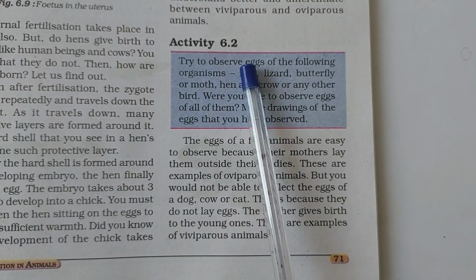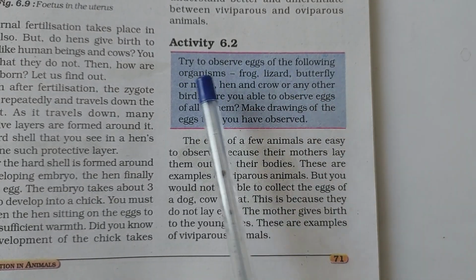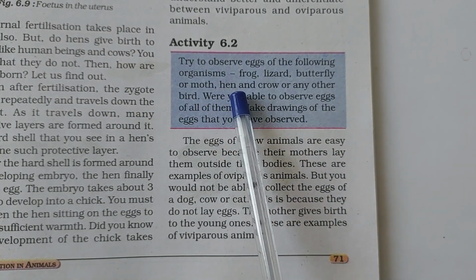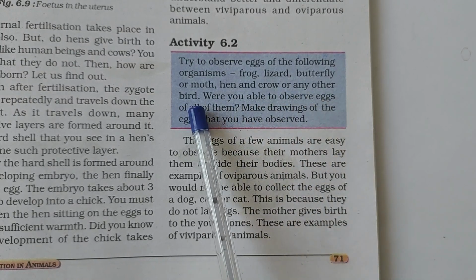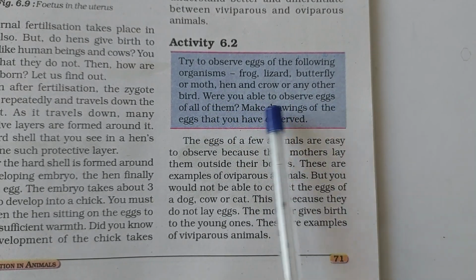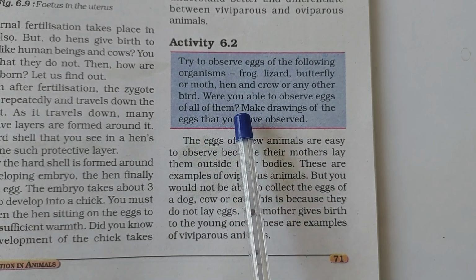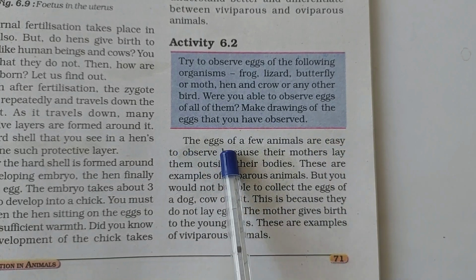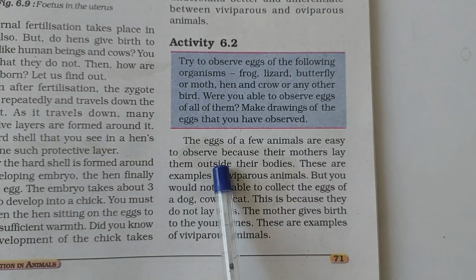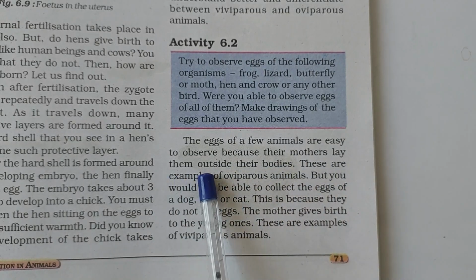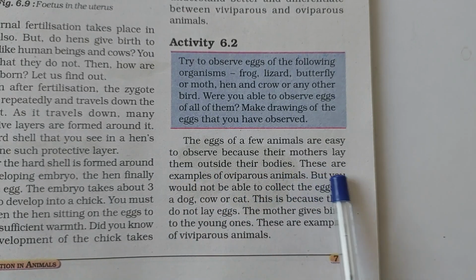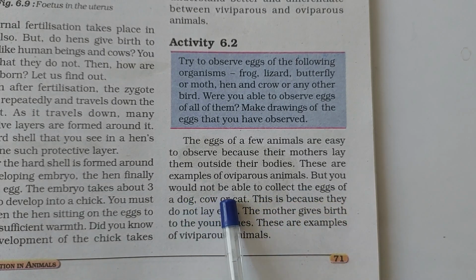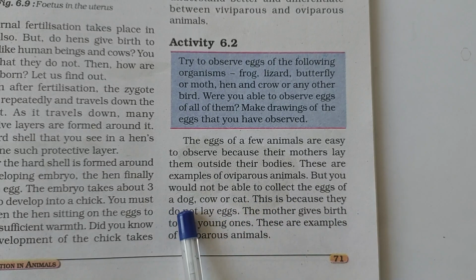Activity 6.2. Try to observe eggs of the following organisms: frog, lizard, butterfly or moth, hen and crow or any other bird. Were you able to observe eggs of all of them? Make drawings of the eggs that you have observed. The eggs of a few animals are easy to observe because their mothers lay them outside their bodies.